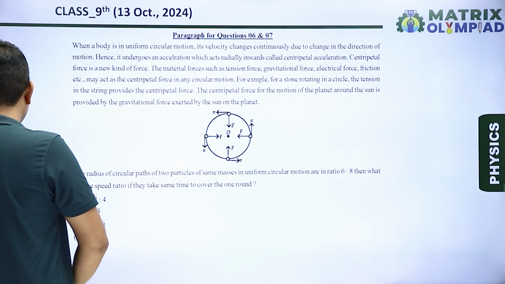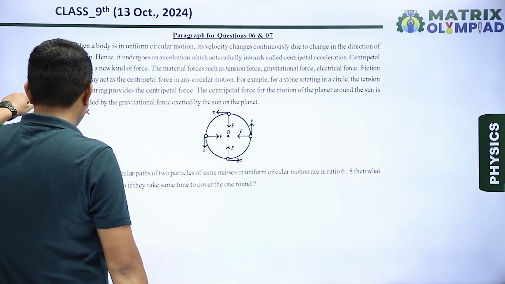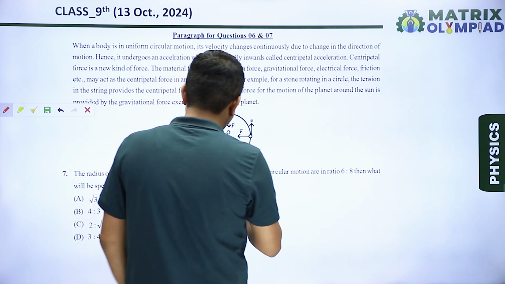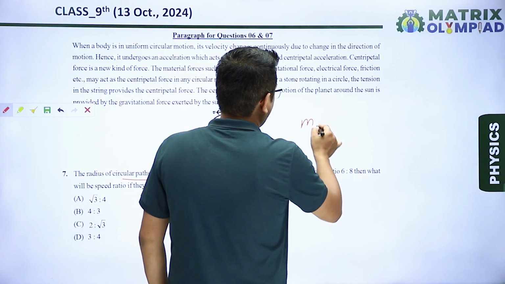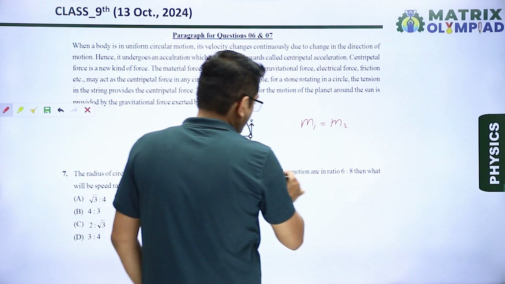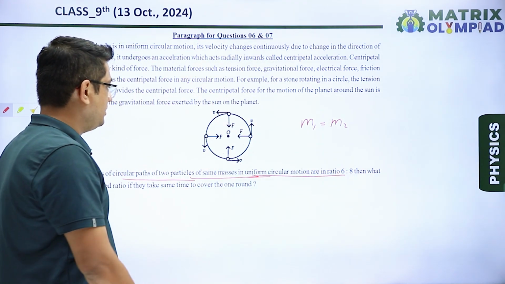Next question. Question number 7. In question number 7, the radii of circular paths of two particles of the same masses, that means let's say M1 is equal to M2, are doing uniform circular motion. So the body is doing uniform circular motion, that means centripetal force will be provided.